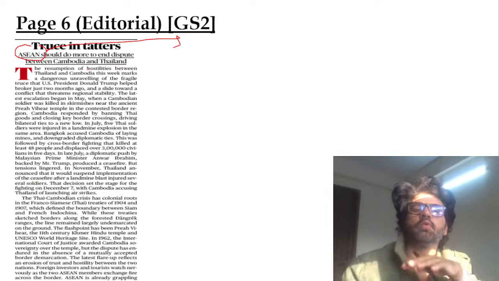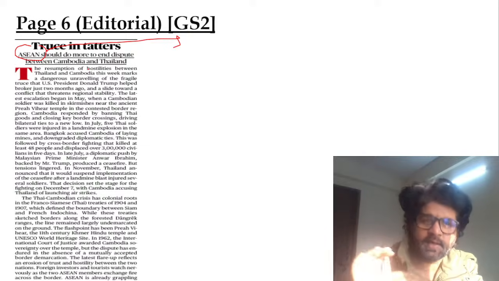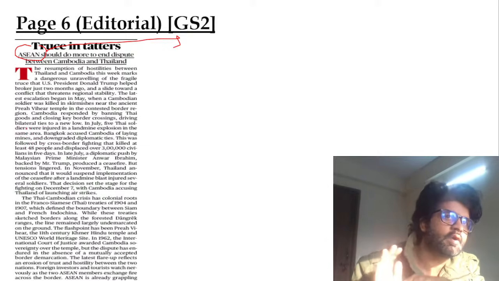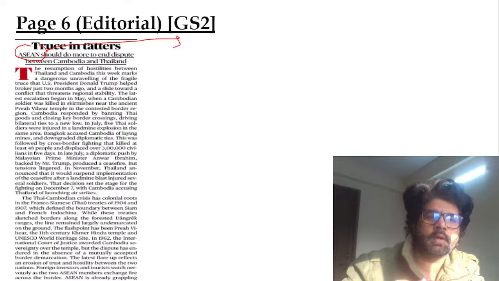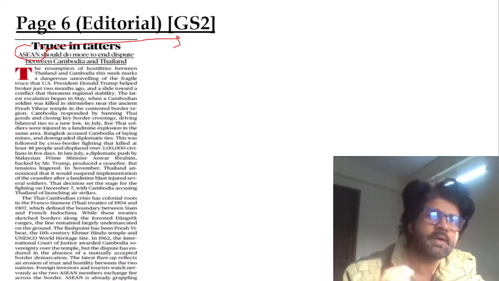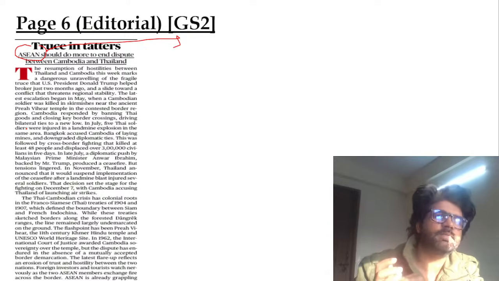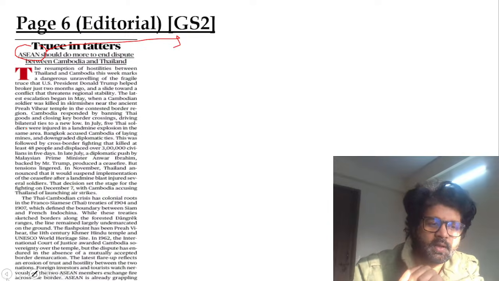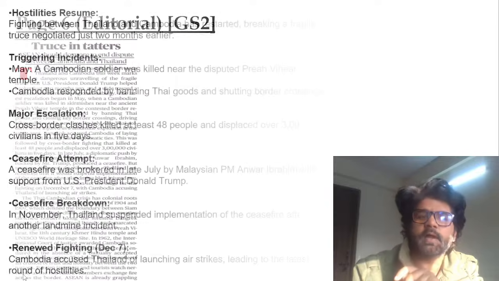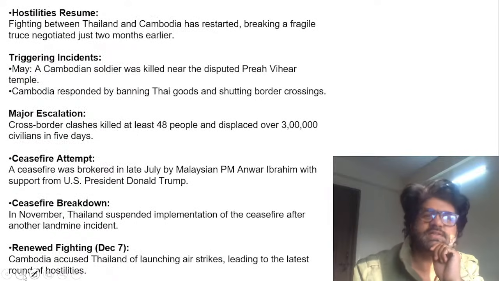So ASEAN should do more to end the dispute between Cambodia and Thailand, and that's what this article is saying. Donald Trump cannot mediate peace between Thailand and Cambodia because Donald Trump is not Vishwaguru. Modi sir is, right? So he cannot do all these things. But yeah, he wants a Nobel Peace Prize and he's ensuring peace here, there, everywhere. But that peace is not sustaining itself.